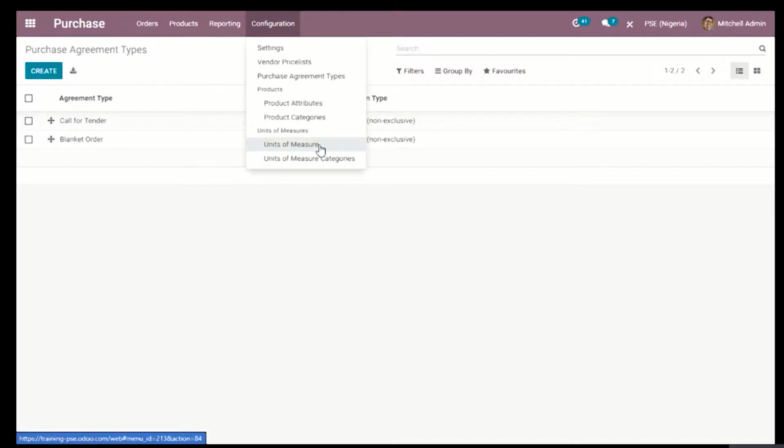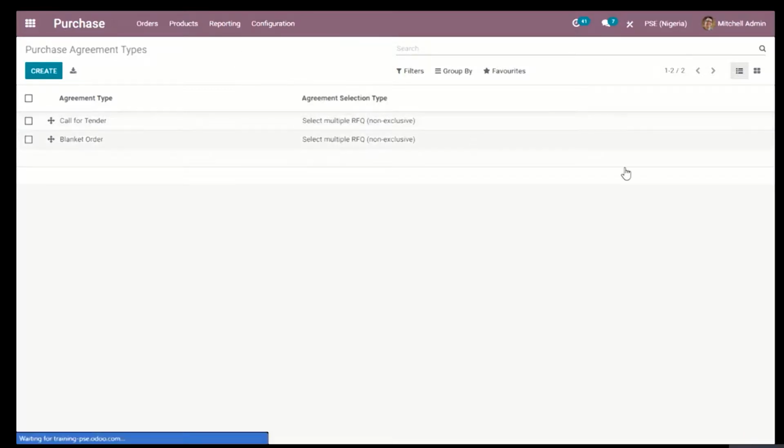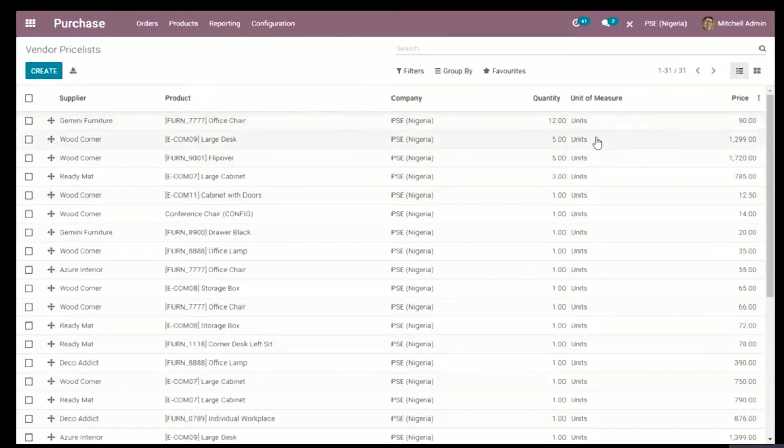Other settings might create other settings as they apply to you: units of measure, the category that your products might fall under, product attributes, vendors, and prices, which shows all your products and their quantities as well as the prices.